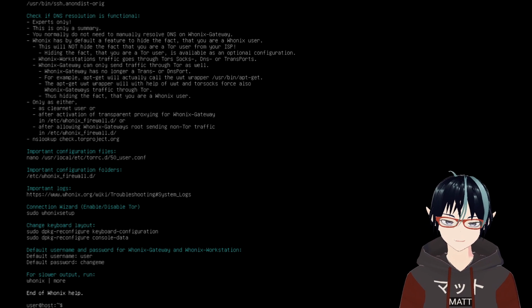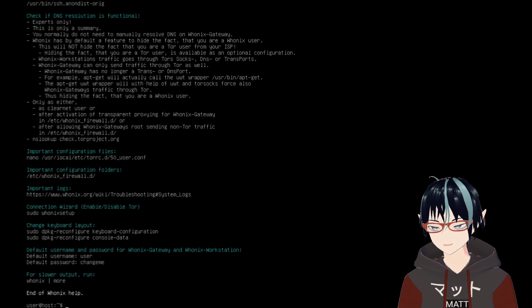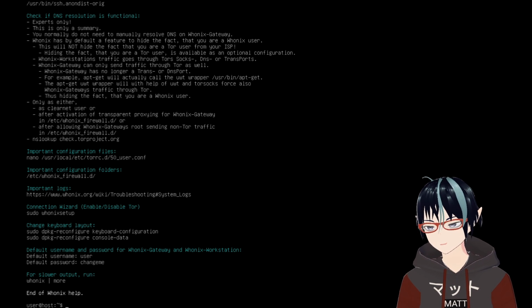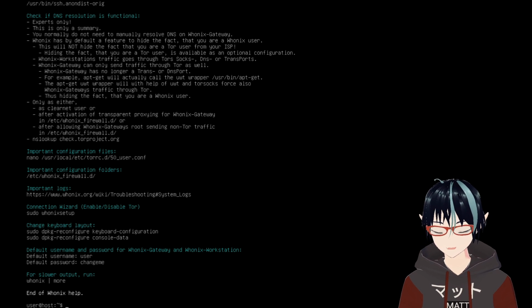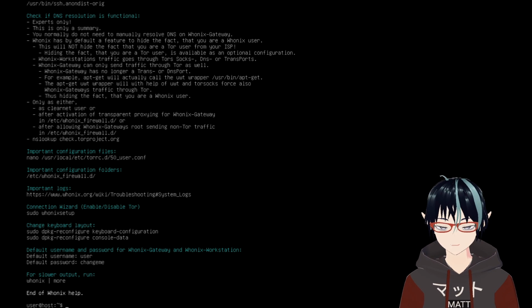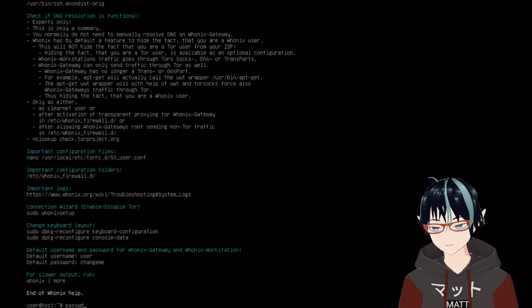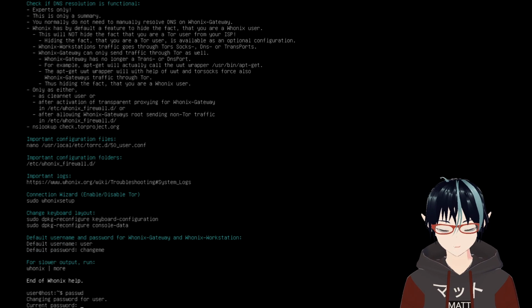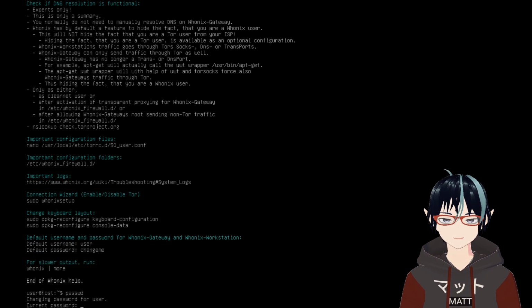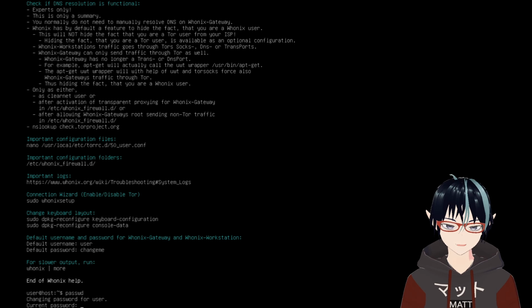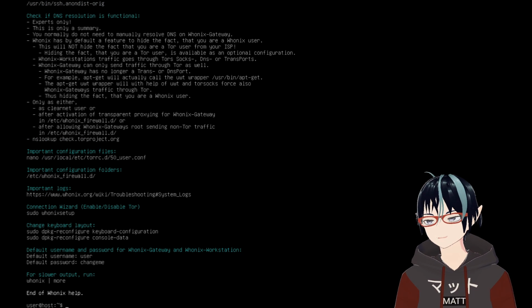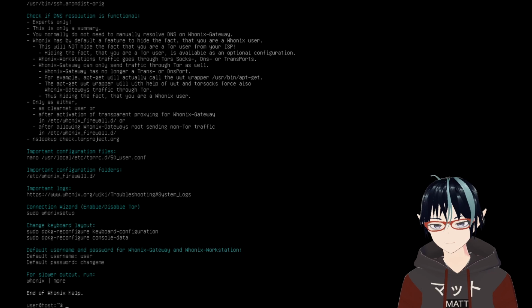So the first thing we want to do when we log in is change our password. This is something you're going to have to do for first time setup. You're not going to do this every time. So what you want to do is change the default passwords. First, type in passwd, and this is going to change the password. You need to do this so you can change the password to something better that isn't just the default password.